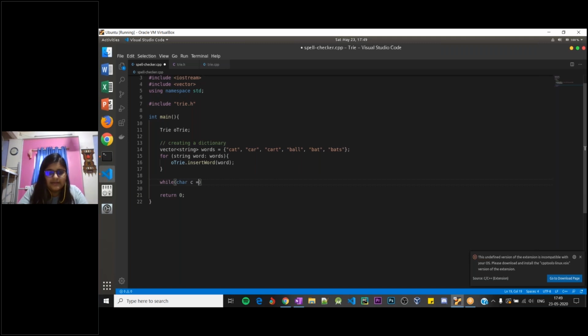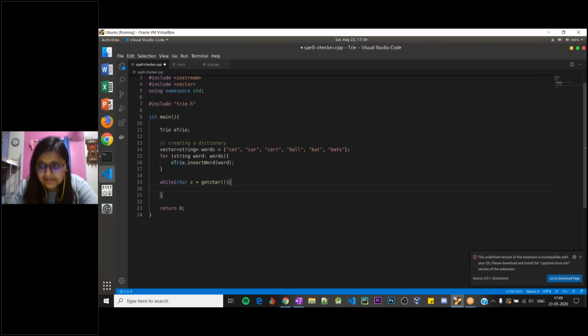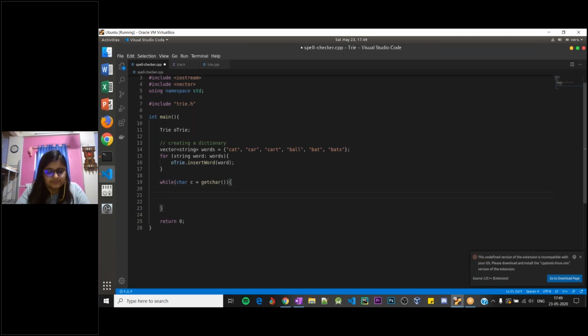I'll get a character inside the while loop. So while the user is entering any character, continue this loop. This is basically an infinite loop unless you press Control C. Inside this loop, we will check if the character equals \n, and this is nothing but when the user has pressed enter.